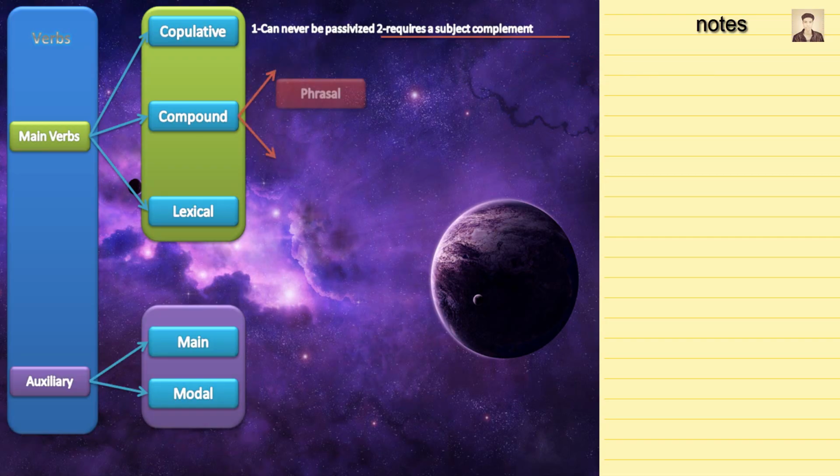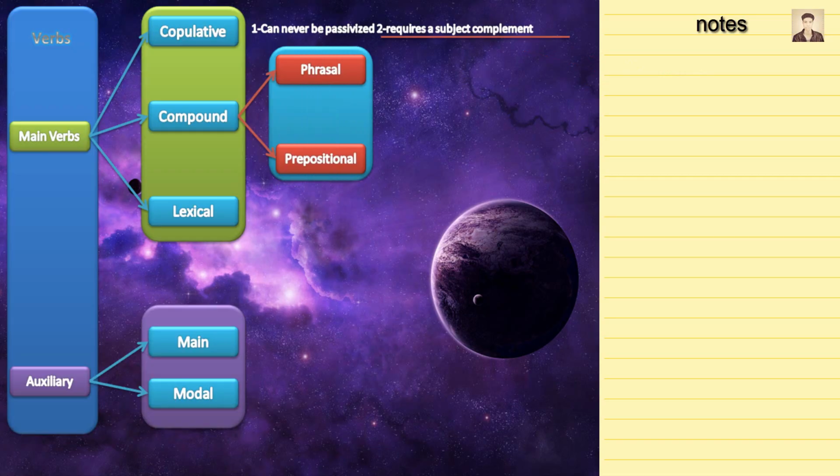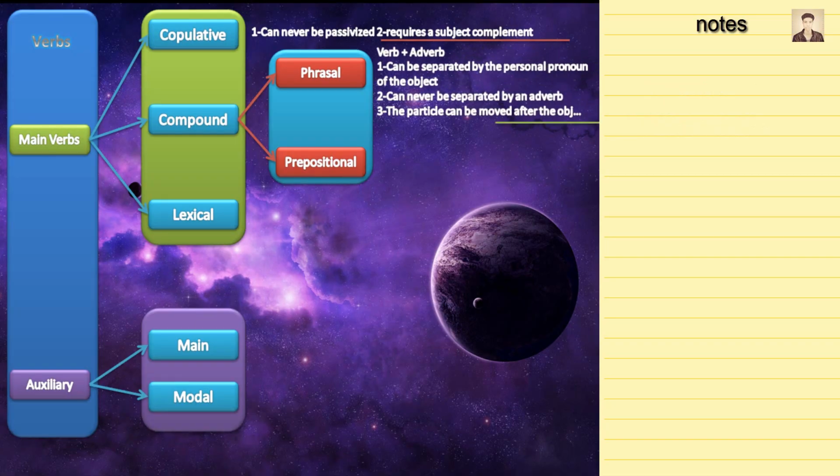Compound verbs. Just their name points out that there is a sort of combination. In fact, yes, there is the main verb and the particle. If it is an adverb, then the whole verb is called a phrasal verb. If it is a preposition, then the whole verb is called a prepositional verb. A phrasal verb can be separated by the pronoun object. So she looks up the word becomes she looks it up.